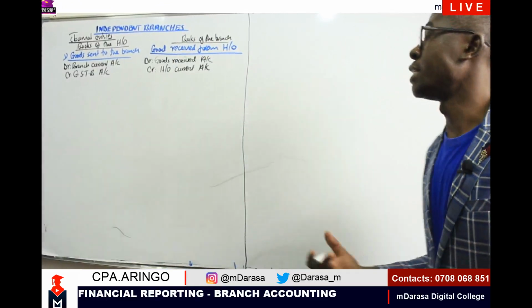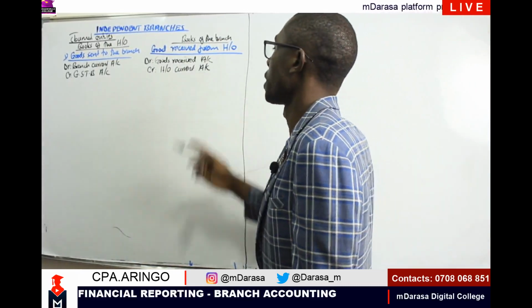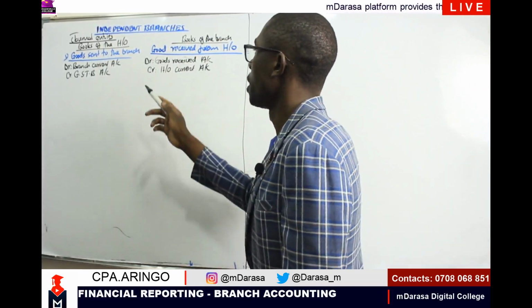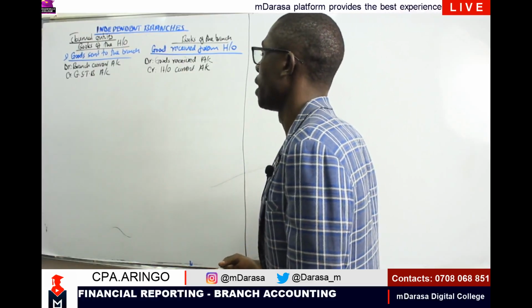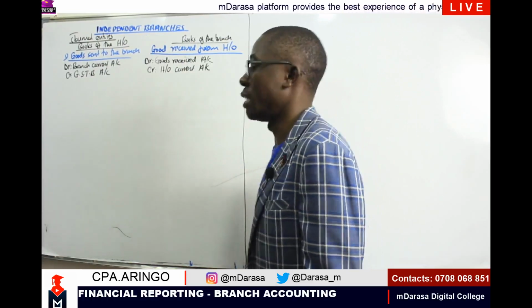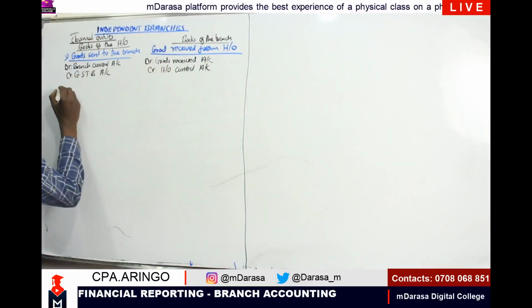From the word go, we mentioned that the head office current account will act as a liability account in the branch, whereas the branch current account will act as an asset account in the head office. So that is our first entry, my good students.